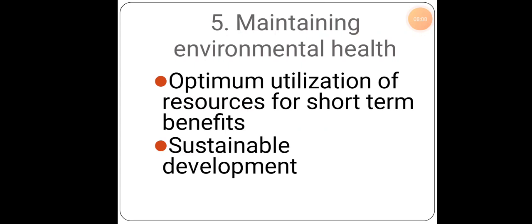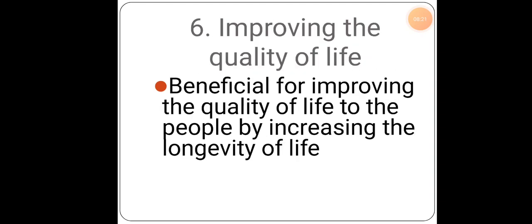Where we look to the future generation along with the current generation, we can do all these necessary things, we can teach our children, our relatives, our students about organic farming. So it improves the quality of life for the people by increasing the longevity of life.